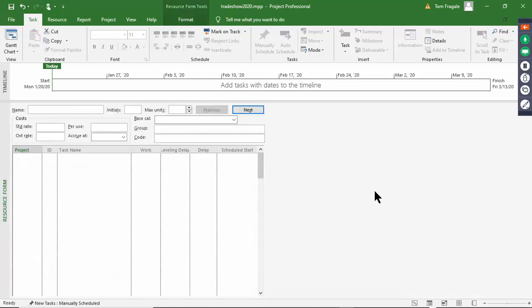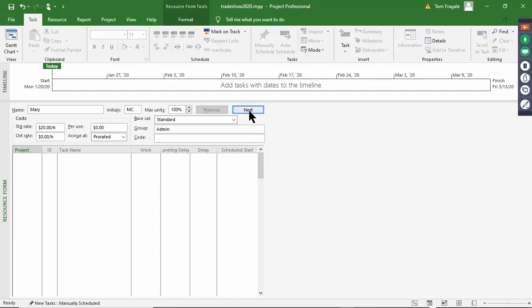So let's say I'll type in some people that will be associated with this project. Let's say Mary. You type in the name, the initials, and then if you have a budget for that, how much time is going to be associated, that could be the max units. That would be like the budget for that person. Then here's where we can start getting into the cost. And when we assign these resources to the tasks, which we're going to do in a few minutes, we'll start to see the cost for that project. So let's say Mary is going to get 20, and she's going to be part of admin. You fill in whatever you have on this window. I'm going to click on OK. You can always go back and change that information.